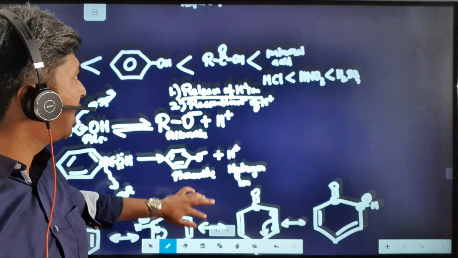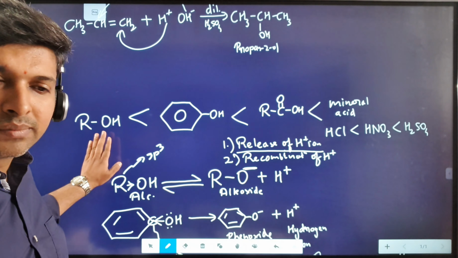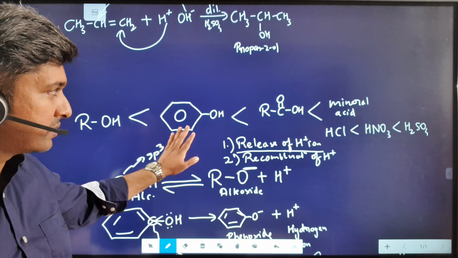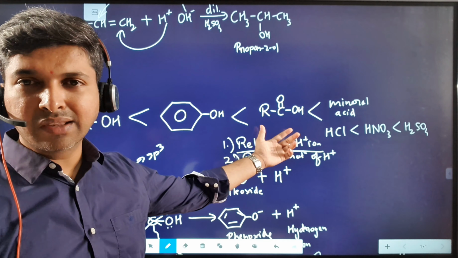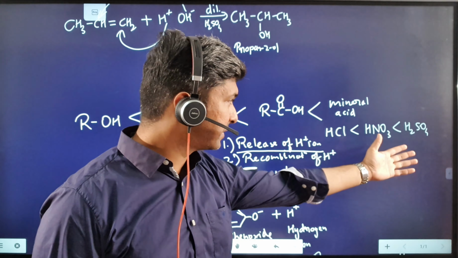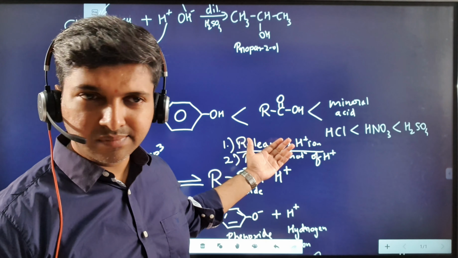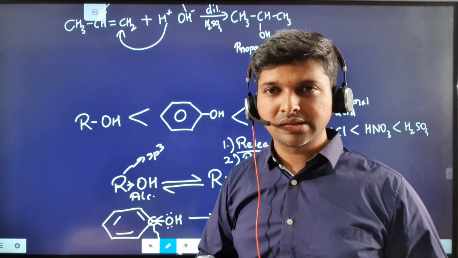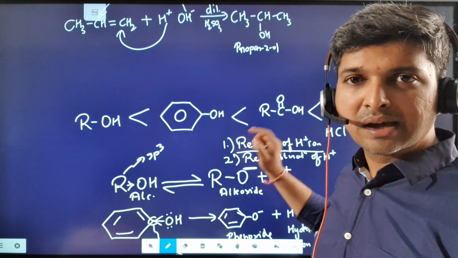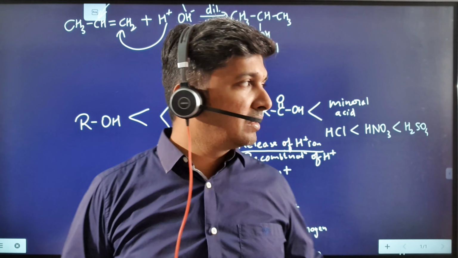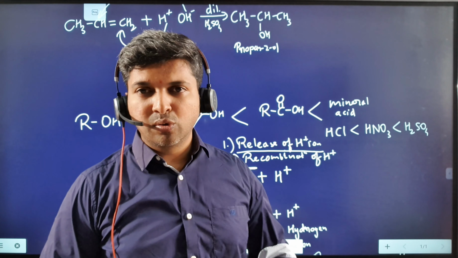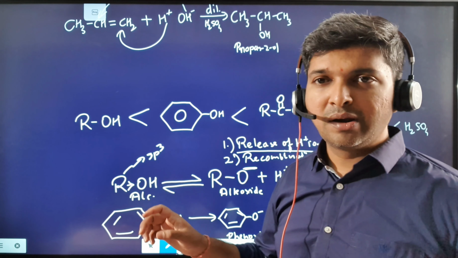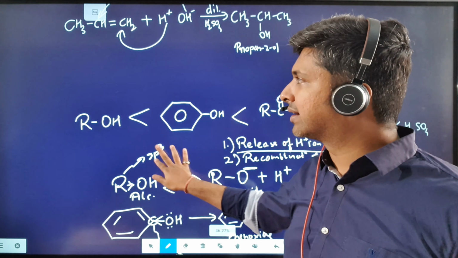So coming back to our sequence, alcohols are, you can say, the least acidic, a million times less acidic than phenols, and carboxylic acid is even more acidic than phenols. But remember, in front of the mineral acids, carboxylic acid is also considered a weak acid, because these mineral acids are far better H plus ion donors as compared to alcohol, phenol, and carboxylic acid all put together. Okay, and they do not accept their H plus ion back as well. So the recombination is also very difficult in case of mineral acids. So this is a note on acidity of different compounds.